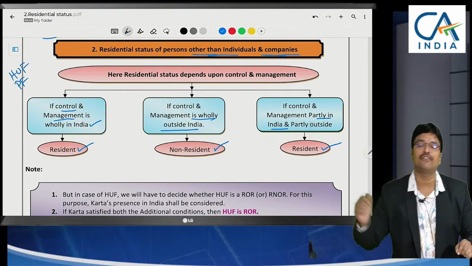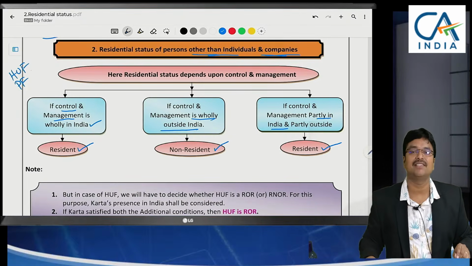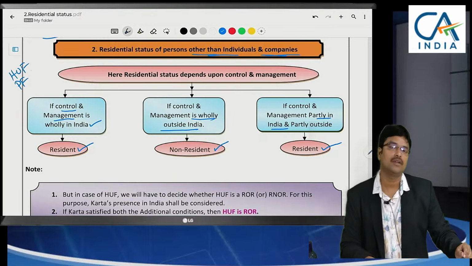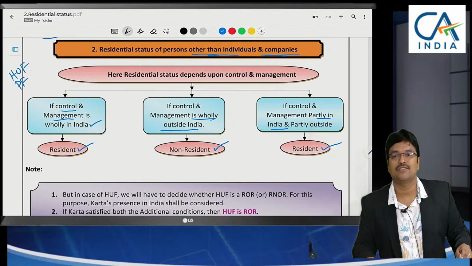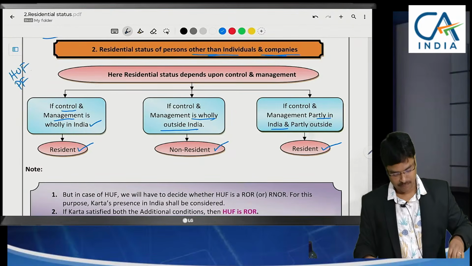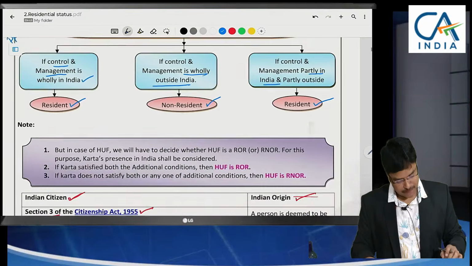Say a partnership firm purely controlled from outside India. What happens in this case? It will be treated as a non-resident. A partnership firm partly controlled from India, even in that case it will be treated as a resident. But in case of HUF, additional conditions are also specified.